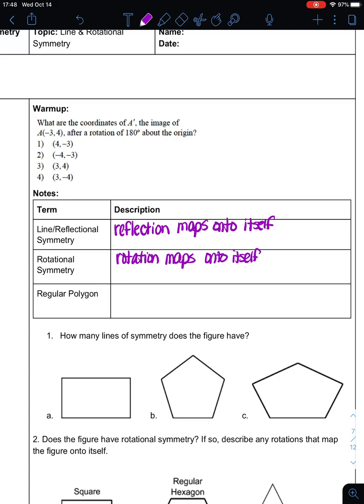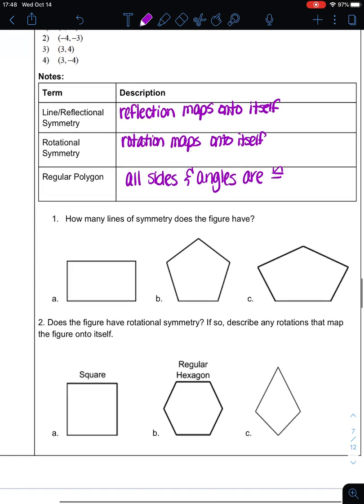And where this is affected is a regular polygon. So if you ever see something that's referred to as a regular polygon, what that means is that all sides and angles are congruent. All sides are congruent and all angles are congruent. Not that the sides and angles are congruent to each other, but that all the sides are congruent and all of the angles are congruent.